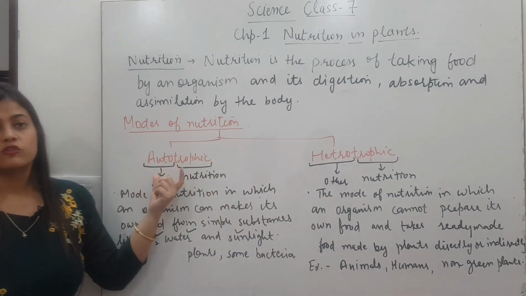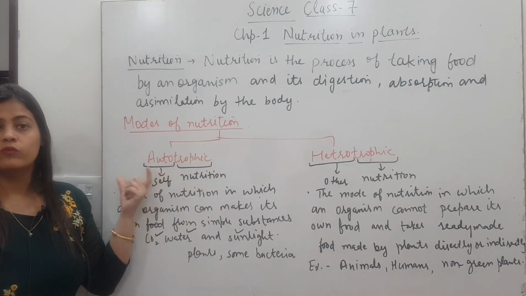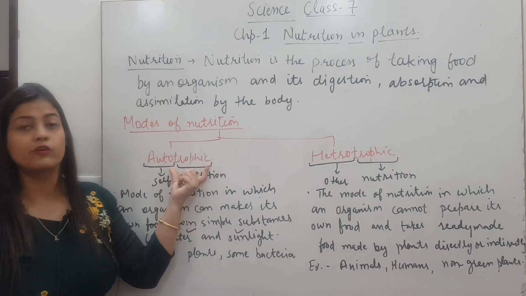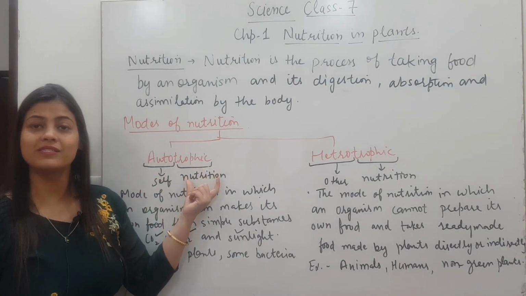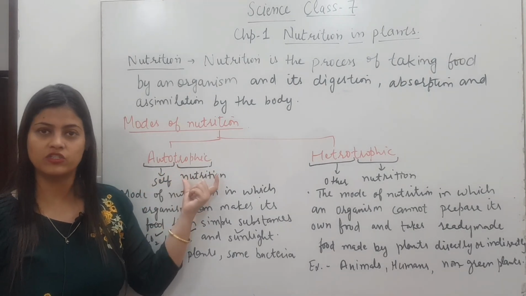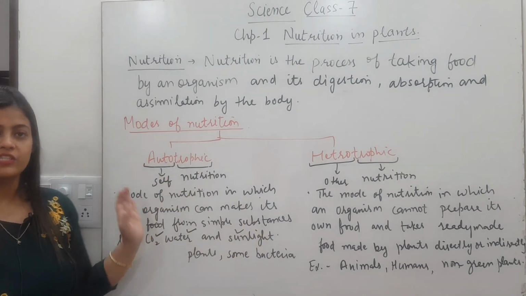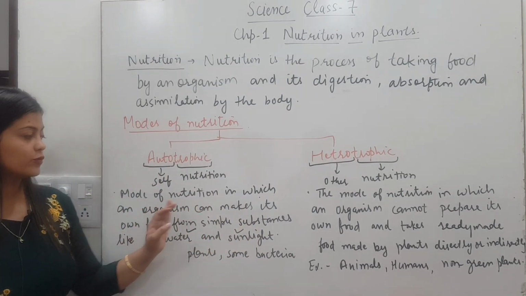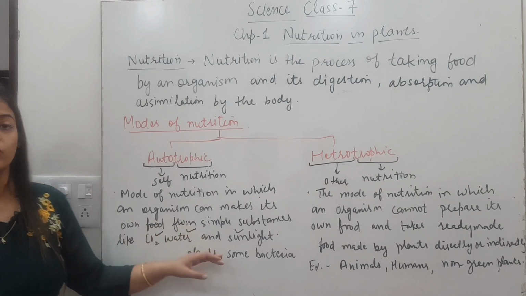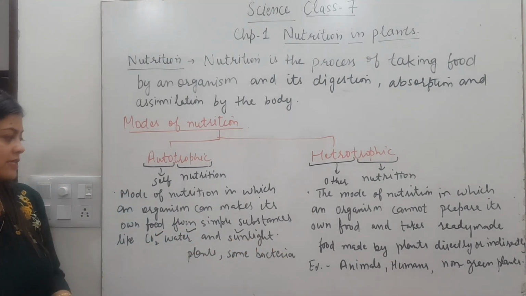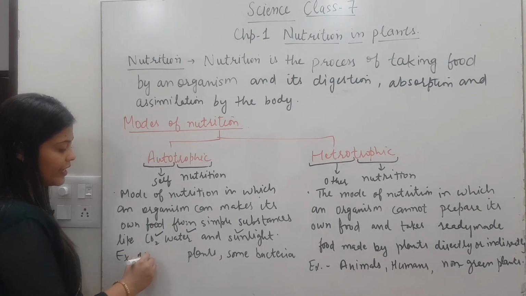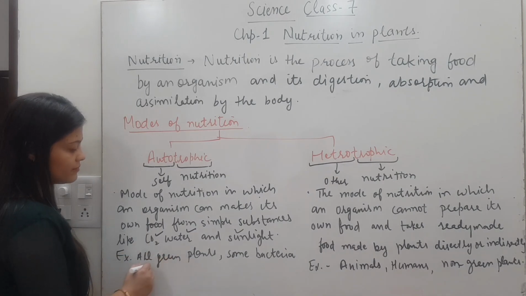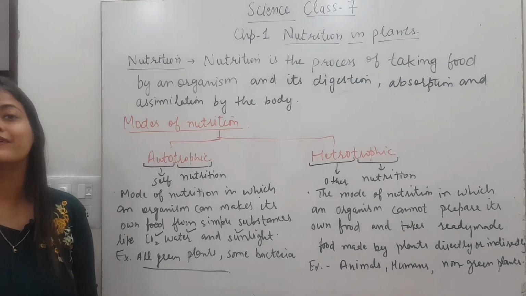Okay. So the word autotrophic is made up of two words, auto and trophus or trophic. Auto means self, trophus means nutrition, means self nutrition. So the mode of nutrition in which an organism can make its own food from simpler substances like CO2, water and sunlight will be called the autotrophic mode of nutrition. Okay. So here you can see I have written the example, all green plants.